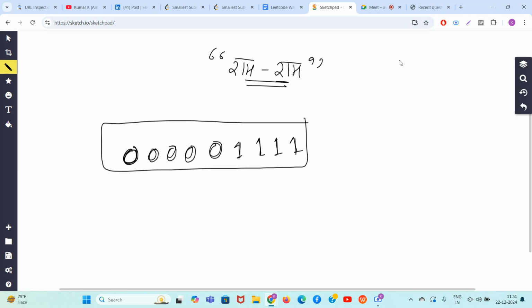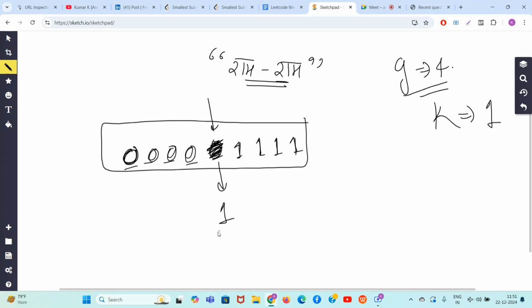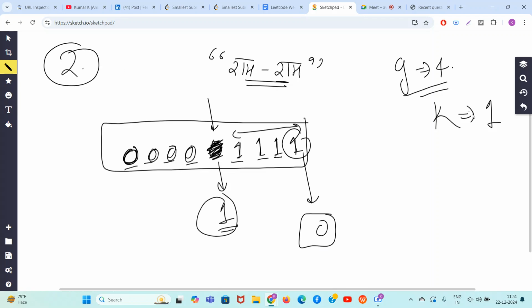Now, 0 0 0 0 0 4. So guys, G equal to 4, you have to check true or false. One operation allowed. So what will you do? 1 2 3 4. Then what will you do? Okay, sir, I will change this one. But now, whenever you do an operation on the last character of the block, it messes up the whole procedure. Why? Now it has become 1 and this one is joining with this block. So 1 2 3 4. I will again make a change here and make it 0. So total two operations are needed, but we have only one operation. So we will say the answer is false.